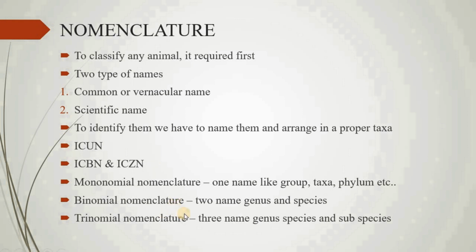Second one is binomial nomenclature. Binomial means two. Binomial nomenclature deals with two names. The first name is the genus and the second name is the species. The system of writing the scientific name of the organism adopted by Linnaeus is called binomial nomenclature. Linnaeus gave the binomial nomenclature.